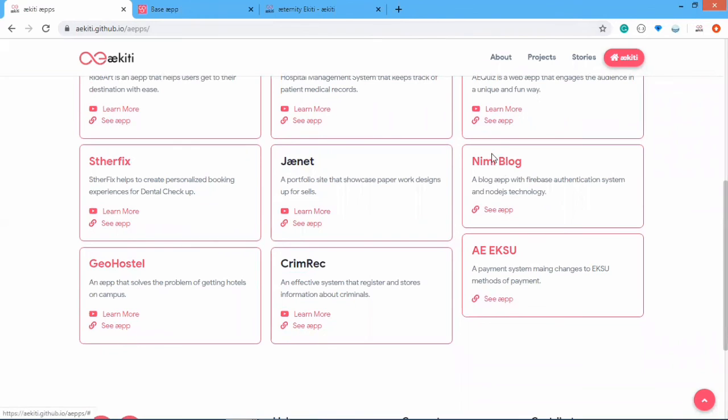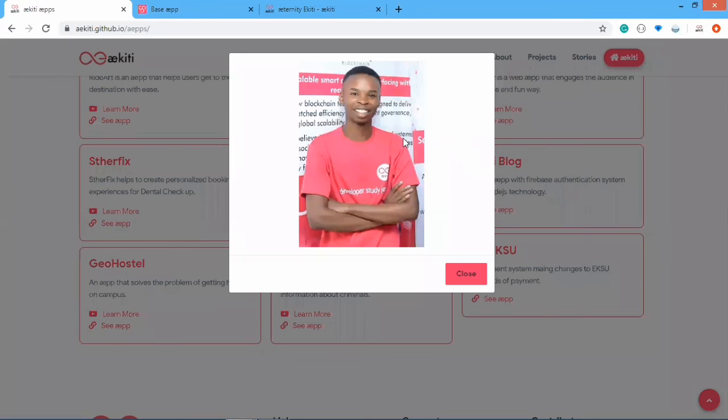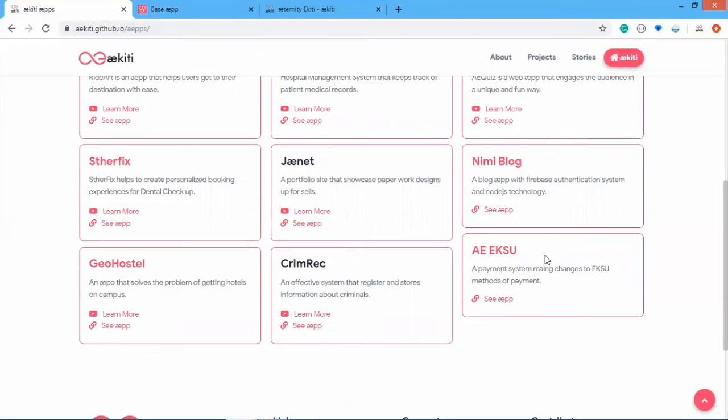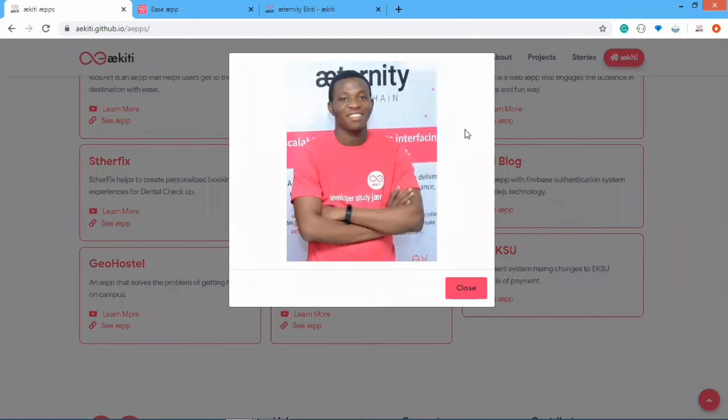These 2 other apps were built before the developer study jam by the co-lead, the Ekiti co-lead, by me, and this co-lead, watch underscore 16, and I.